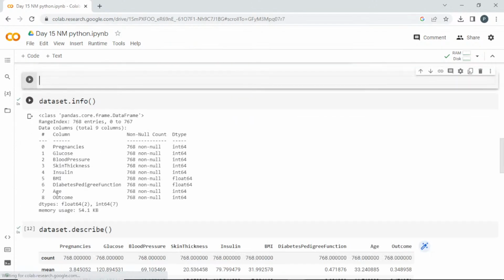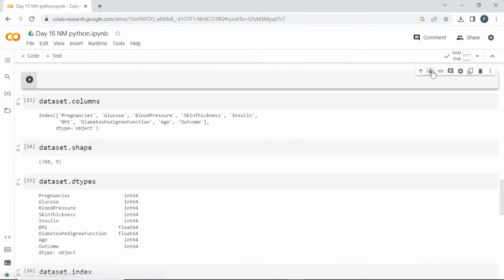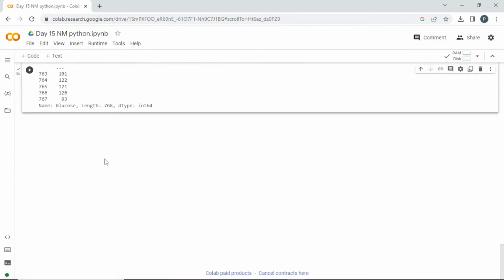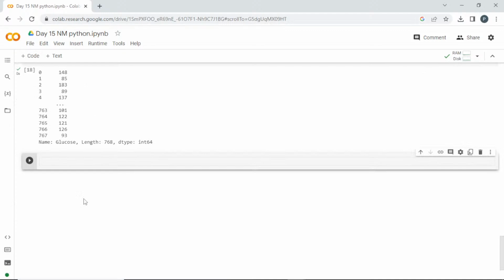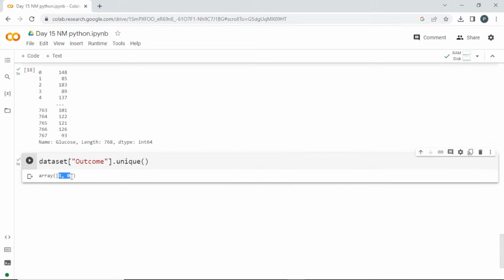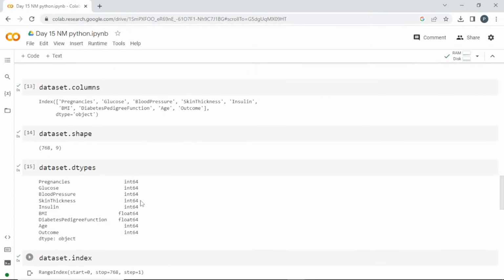So I'm going to select a single column and pass the name inside. Outcome dot unique, I'm going to get what are the unique values present in that column. And it has given an array with 0 and 1, which means these two are available in that single column.